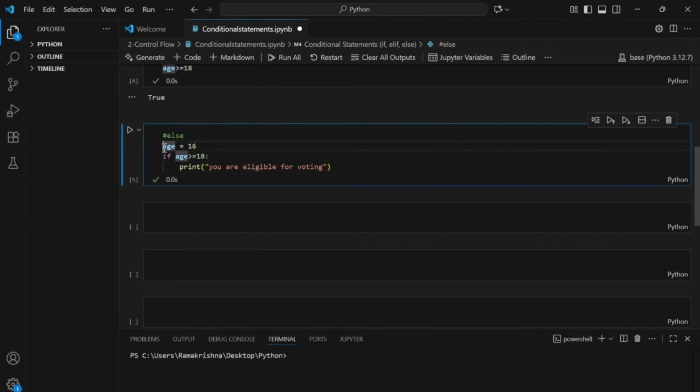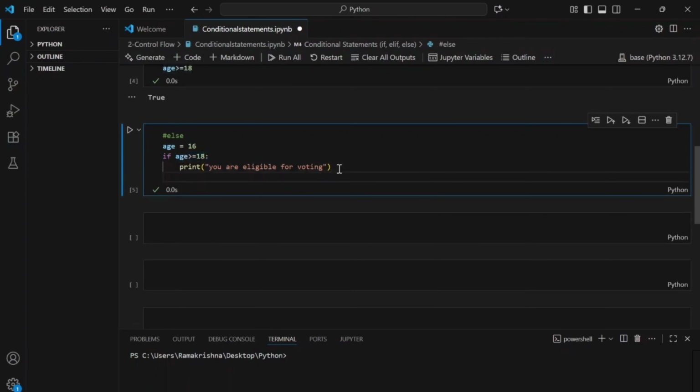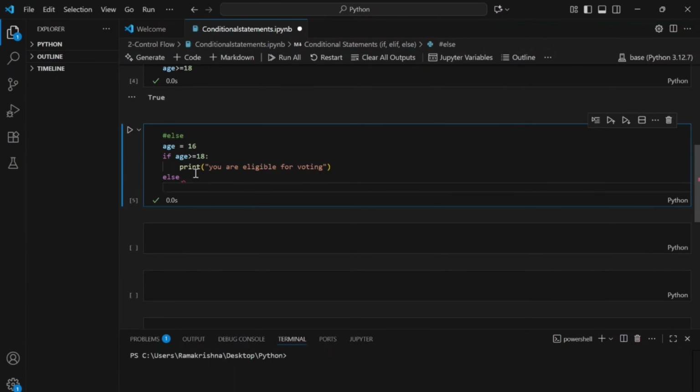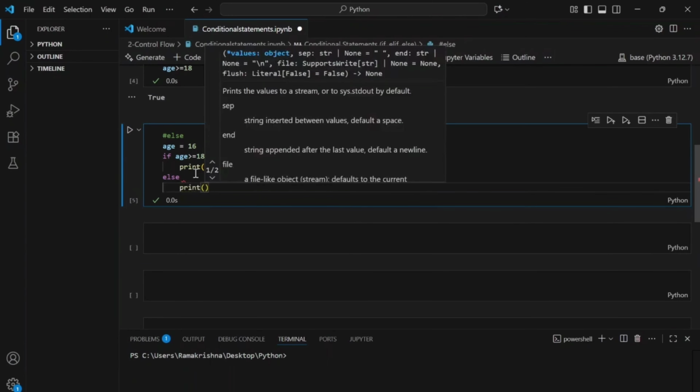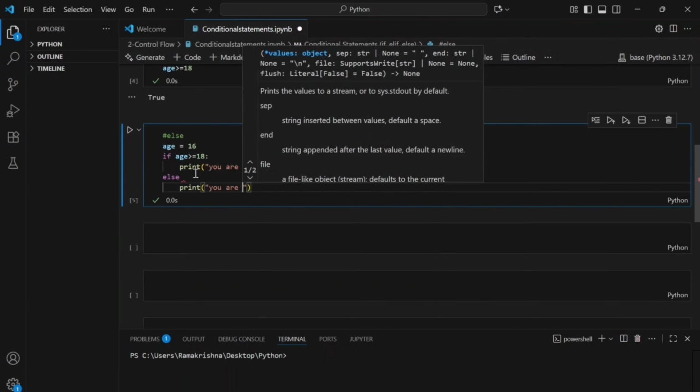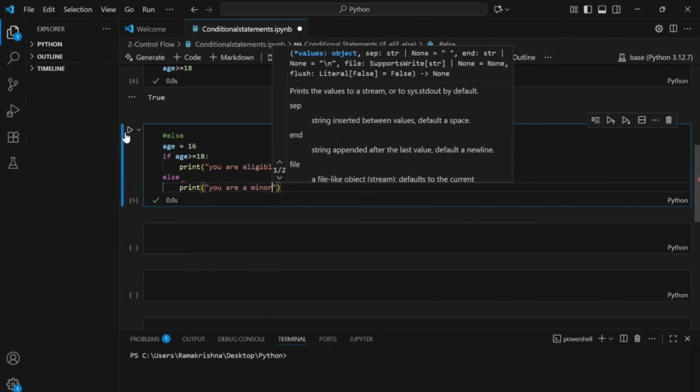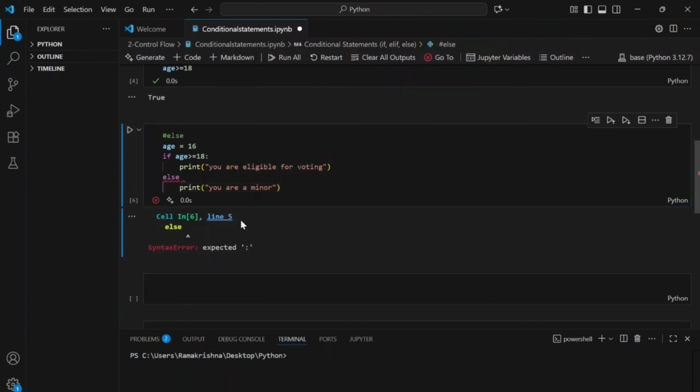But what if I want to handle this? If this condition is not being satisfied, I want it to return something, right? So what I'll do is come outside of this block so that if this condition is not met, it goes to the else block, a tab, and then print you are a minor. Now, if I go ahead and execute this, oh, something, okay.